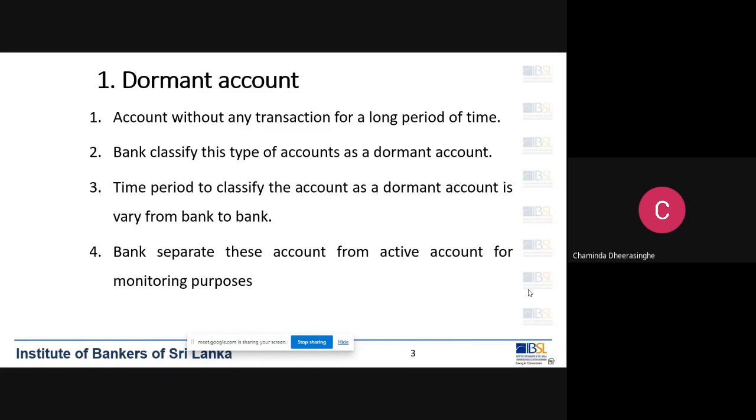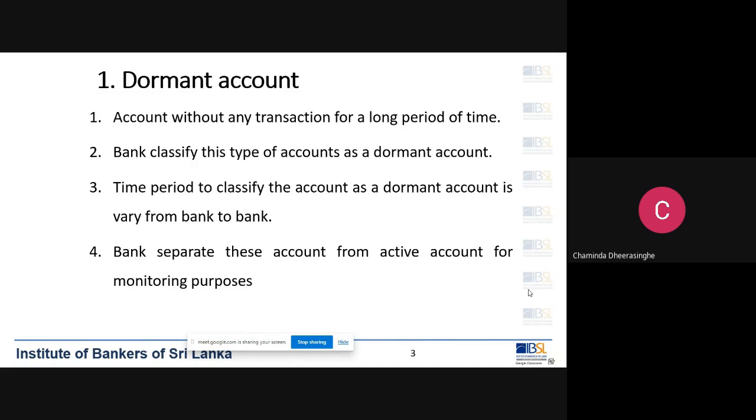How long you consider to convert an account or classify an account as a dormant account could be changed from bank to bank. Some banks consider an account as a dormant account if there are no transactions for 6 months. Some banks 1 year, some banks 3 years. Likewise, there can be differences among the banks, right?